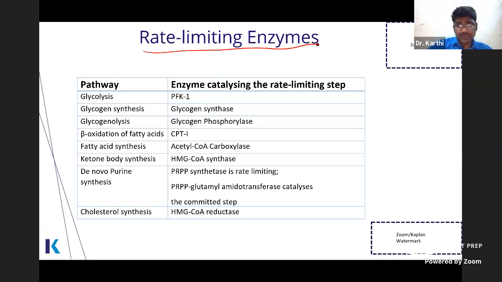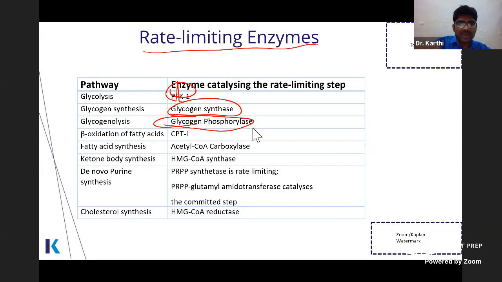Rate limiting enzymes. You will always find this in any books, so always go through this. Glycolysis: phosphofructokinase 1. Glycogen synthesis: glycogen synthase. Glycogenolysis: glycogen phosphorylase. Now let me ask you one question. Which is the enzyme common to both glycogen synthesis and glycogenolysis?